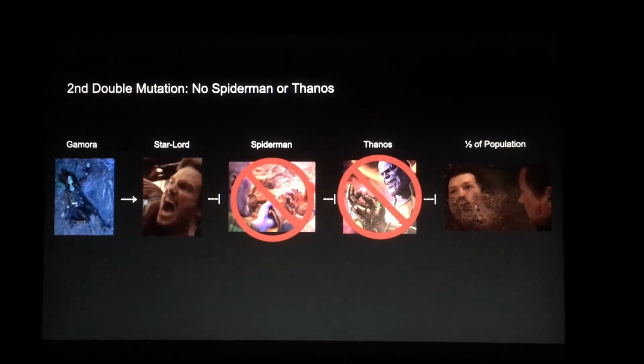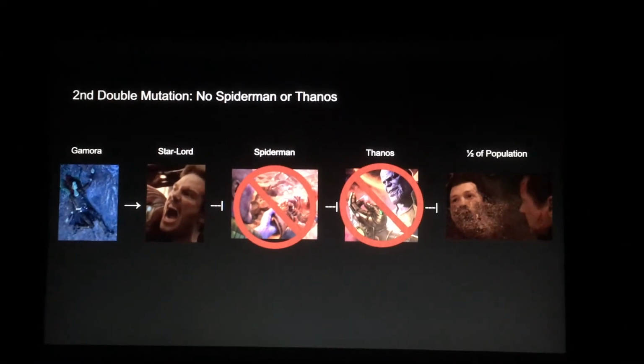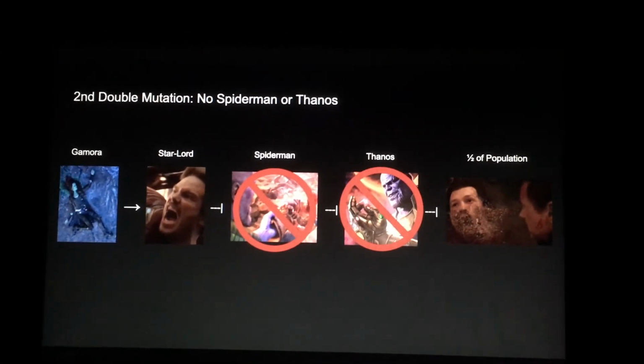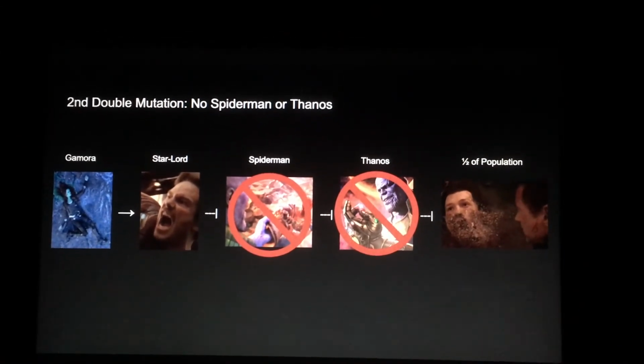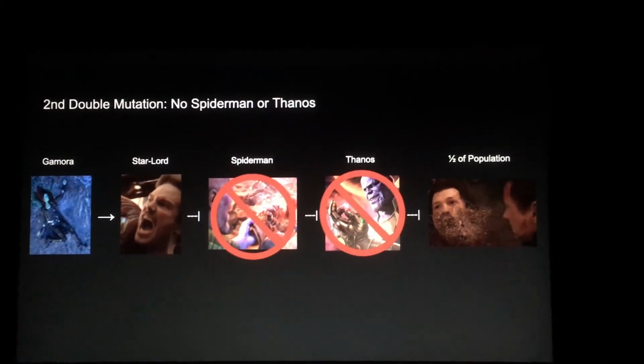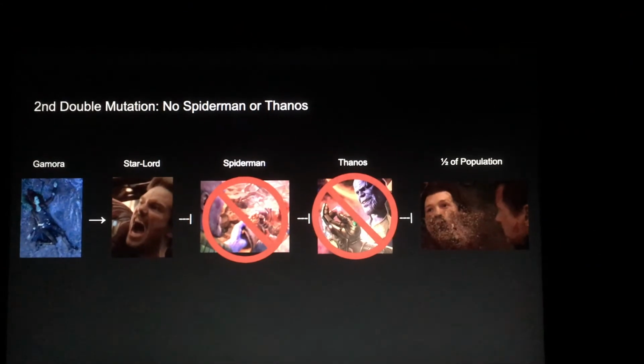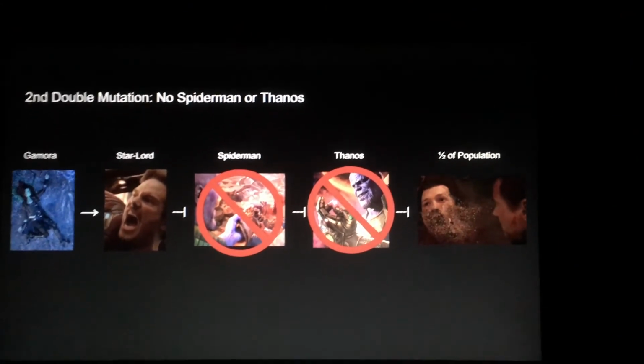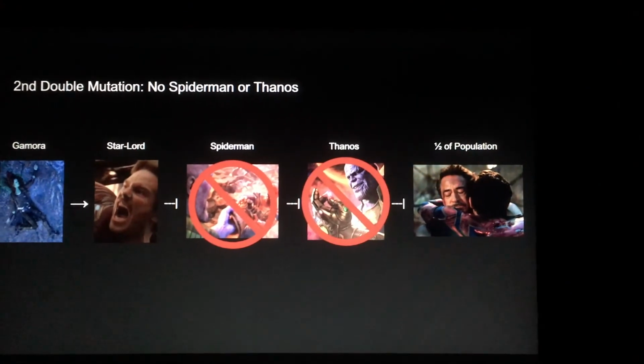In my second example of a double mutation, neither Spider-Man nor Thanos are transcribed. In this example, and any instance in which Thanos is not transcribed, he cannot repress half of the population from being transcribed, and everyone will live.